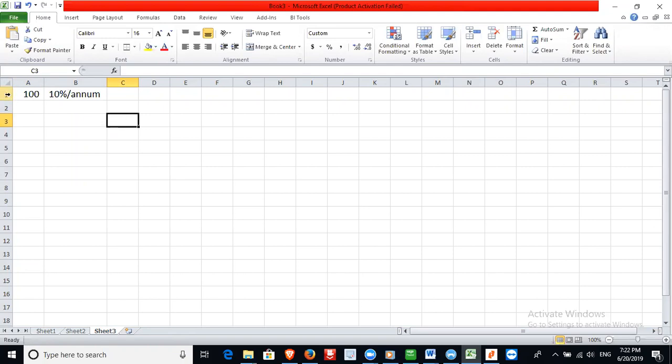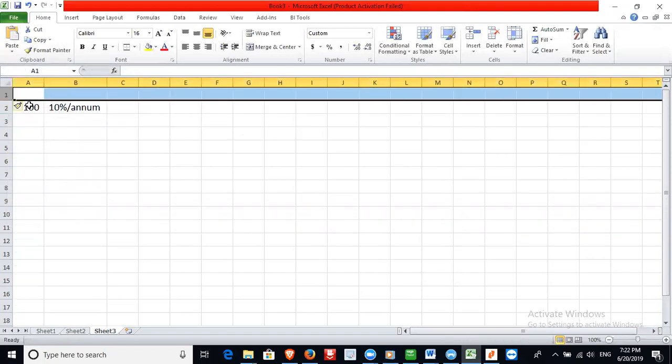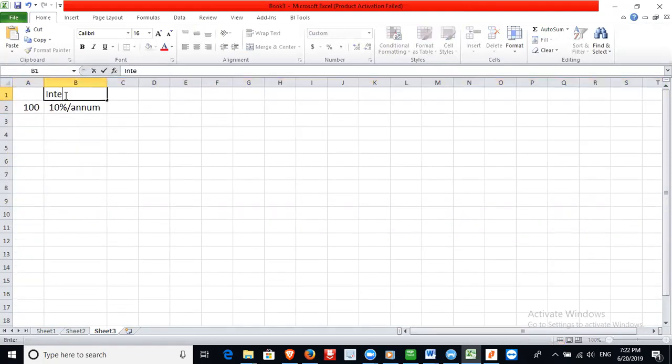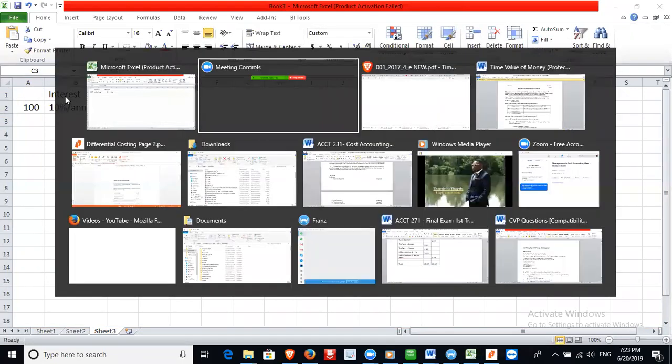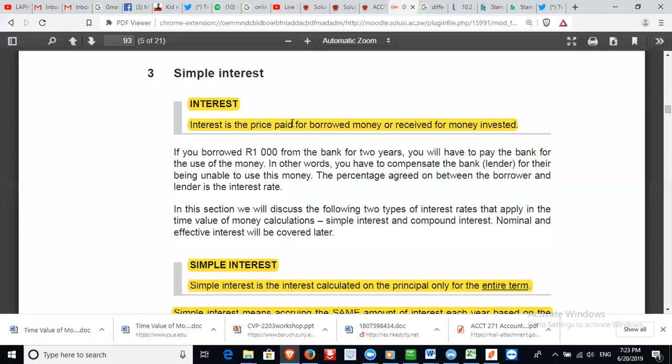Assume you've borrowed $100 from the bank, and the interest is 10% per annum. How much are you going to pay back at the end of the year? 110. So the interest element is how much? $10. Are you together? So that's the interest, which is the price that you pay for borrowing money or that you receive in case you have invested money.